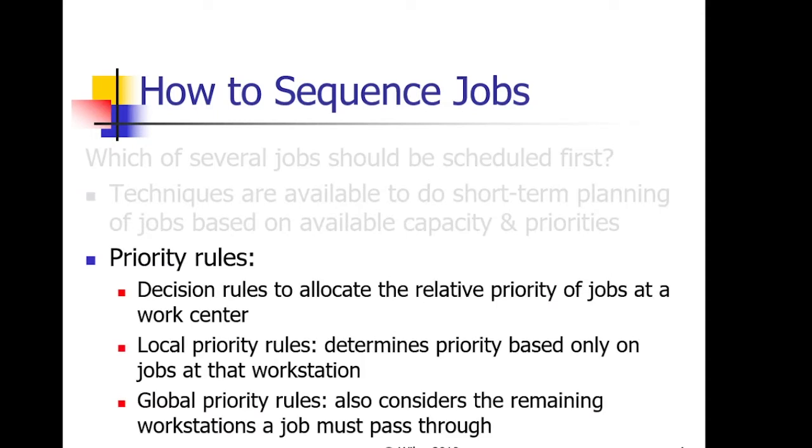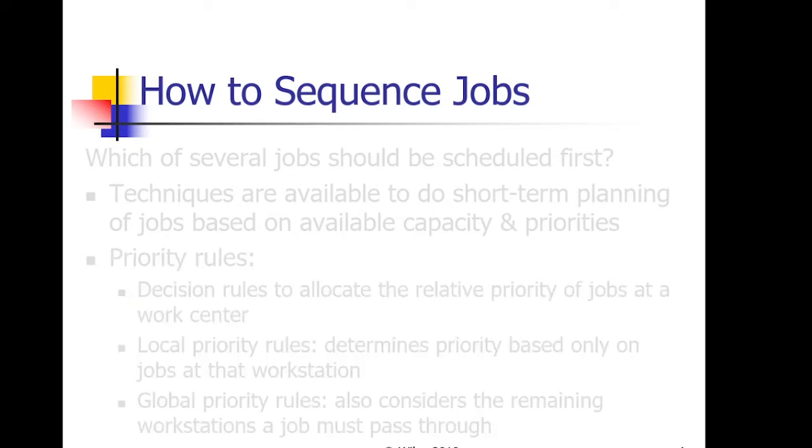Among them, there are two priority rules that you must always keep in mind: local priority rule and global priority rule. Local priority rule only focuses on the tasks that you have at a workstation. It completely ignores the possible tasks that are coming. On the other hand, global priority rule also makes some provision for the tasks that are in the pipeline and will soon be placed on your workstation.